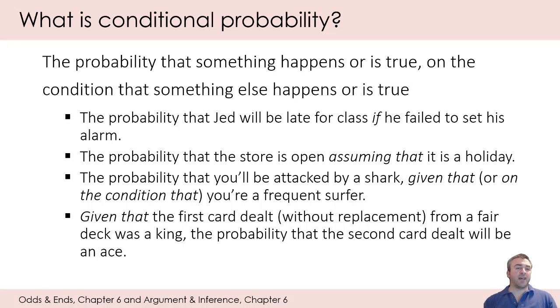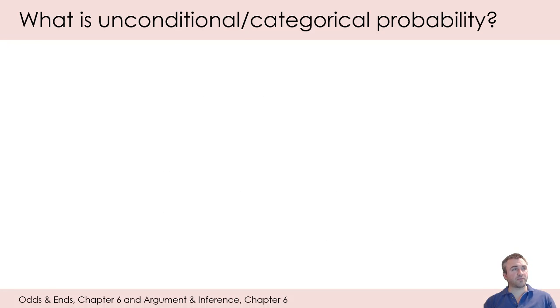So given that the first card dealt without replacement from a fair deck was a king, the probability that the second card dealt will be an ace. And so we'll practice taking these English sentences and converting them into the appropriate symbols in the conditional probability formula. But for now, I just want you to get a feel for the indicator terms, as you're reading something or talking to somebody, that often indicate that we're dealing with a conditional probability.